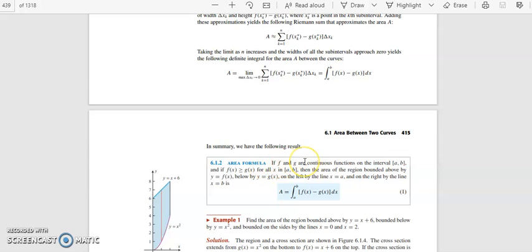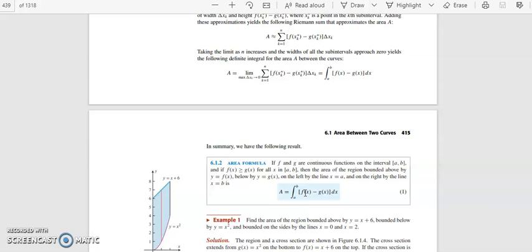If f and g are continuous functions on the interval [a, b], and if you have f of x greater than or equal to g of x for all x in the closed interval [a, b], then the area of the region bounded above by y equal to f of x and below by y equal to g of x, and on the left by the line x equal to a, and on the right by the line x equal to b, will be given by integral a to b f of x minus g of x dx. അപ്പോൾ f of x മുകളിൽ വരുന്ന curve ആണ്, g of x എന്ന് പറയുന്ന താഴെ വരുന്ന curve, and on the sides you have the lines x equal to a and x equal to b.